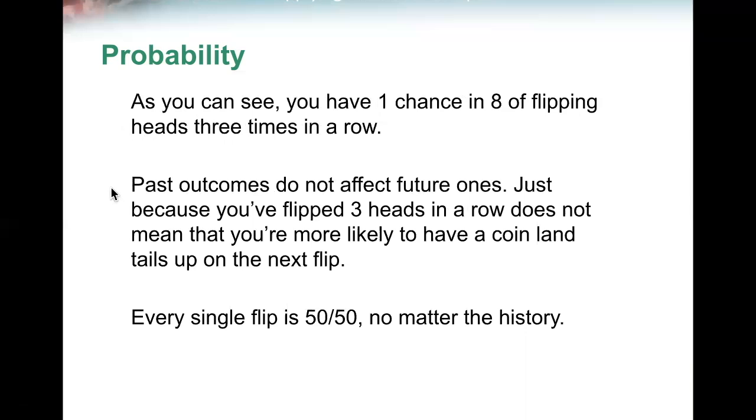Past outcomes do not affect future ones. So the chance of a heads on that fourth flip, even if you've already had 3 heads, is unchanged. Just because you have flipped 3 heads in a row does not mean that you're more likely to have a coin land tails up in the next flip. Every single flip is 50-50, no matter what the history.